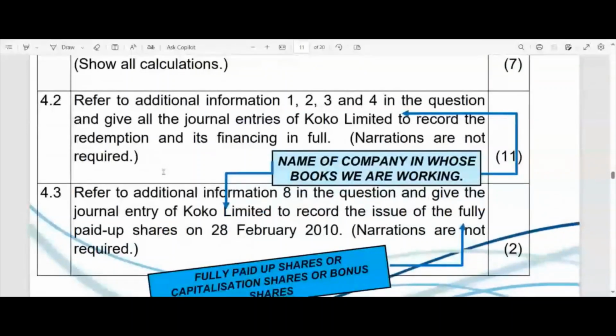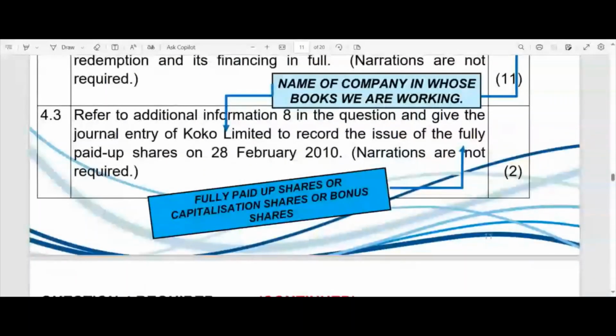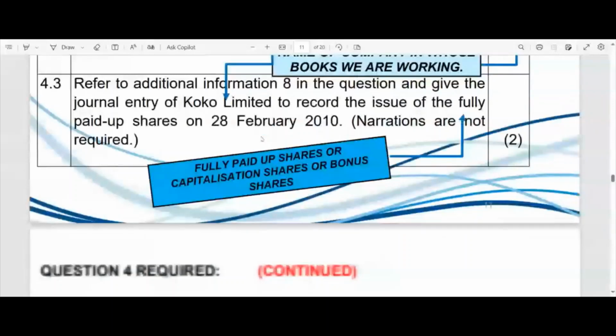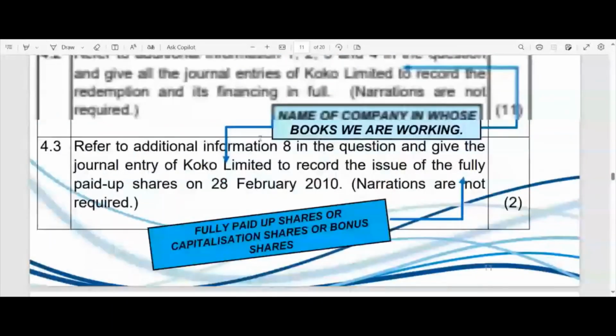Then 4.3, what do they require here? Refer to additional information number 8. So we're now going to paragraph 8 in the question and give another journal entry, which we can make roughly now already: the journal entry of Cocoa Limited to record the issue of fully paid up shares. What is another name for fully paid up shares? Let's see if you know, ladies and gentlemen.